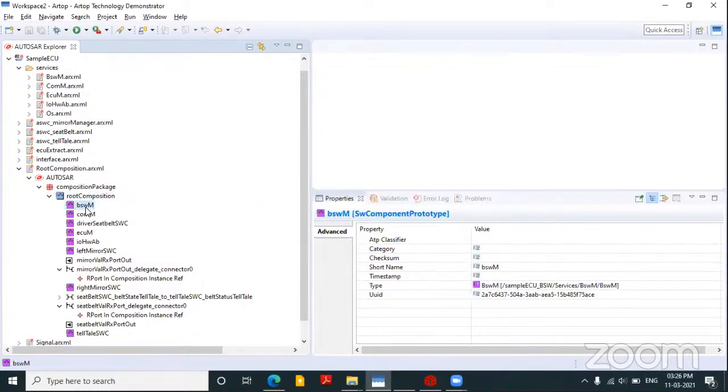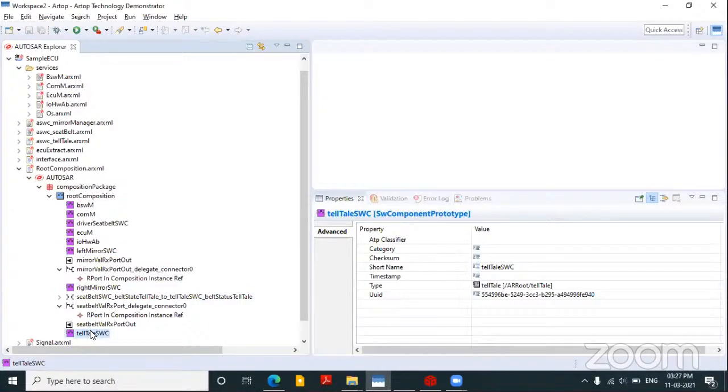So we'll be creating a prototype for the BSW module, COM module, seatbelt SWC module, ECUC, and our mirror handling. If you see, we have mirror manager, seatbelt, and telltale. So these telltale SWC and all those things.